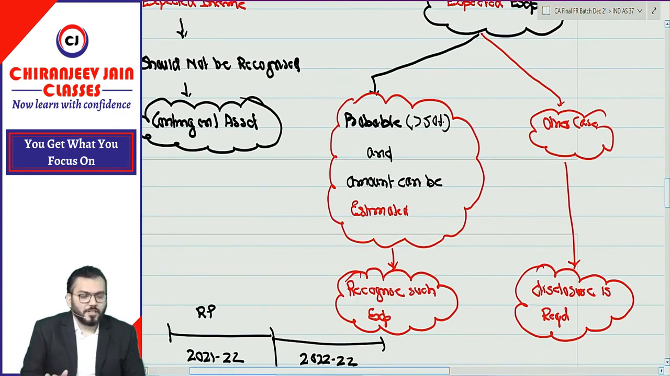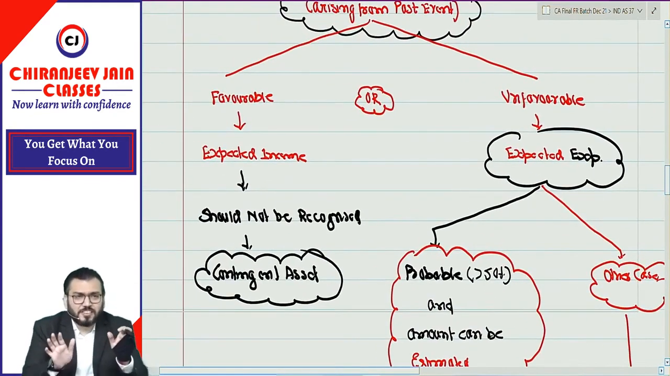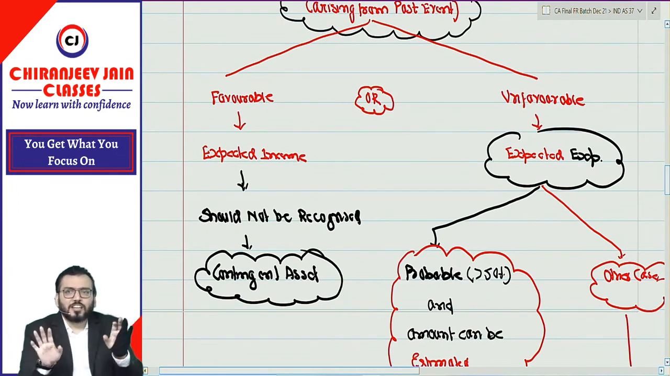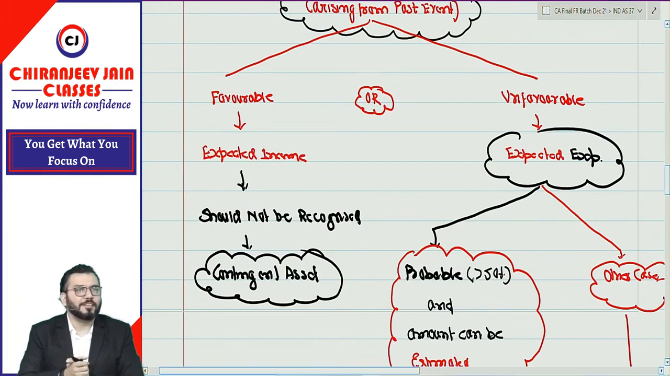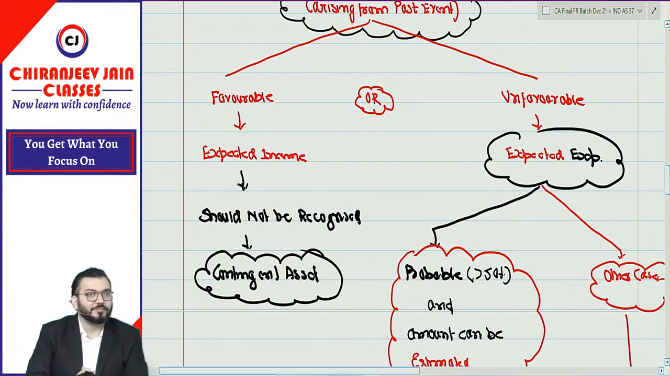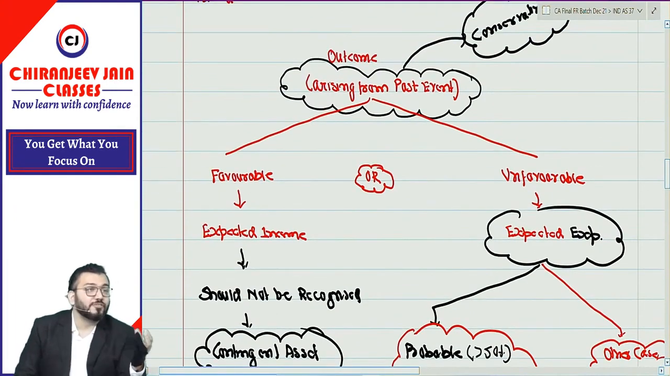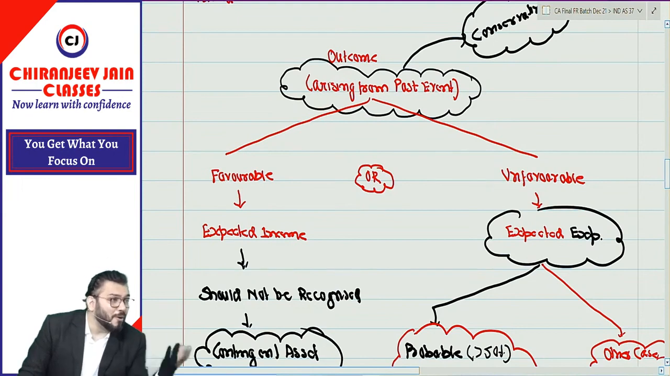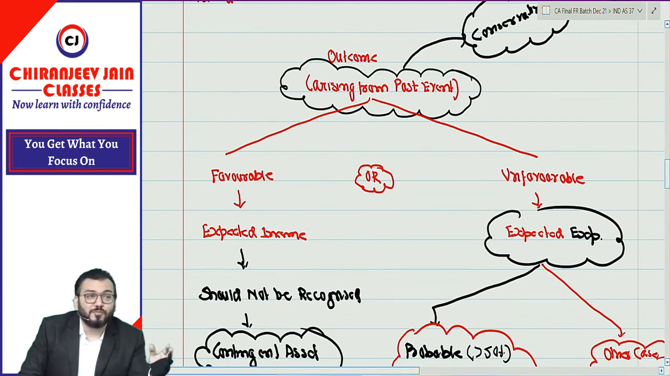Have you understood? I think a better picture is right now in your mind. Now whatever I will ask, you will be able to answer, if you have this picture in your mind. So can I say, first you need to find out what can be the outcome. Outcome can be favorable or unfavorable. Favorable, do not recognize. Unfavorable, you need to find out whether it is probable and amount can be estimated. If yes, recognize. If no, disclose.